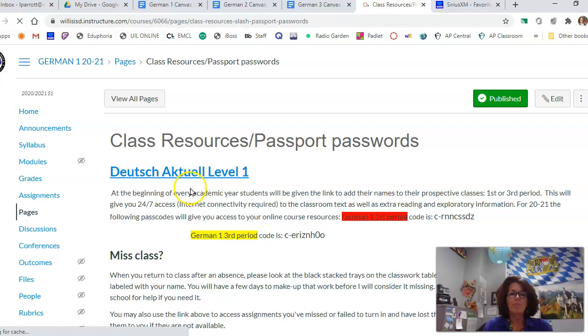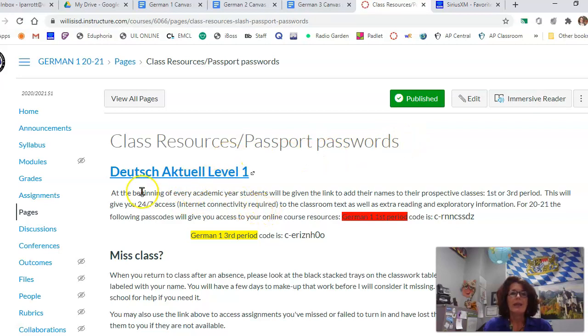Classroom resources. Okay, this is where you need to go as soon as you can to Deutsch Aktuell Level 1. You need to go to this website, click on that website, and if you are in first period of German 1, you're going to use this code right here. And if you are in third period, use this code right here. Now, some of you I have seen are maybe thinking you might be in either one. So pick one and I'll figure it out later, okay? But if you know you're in third period, this is your code right here.